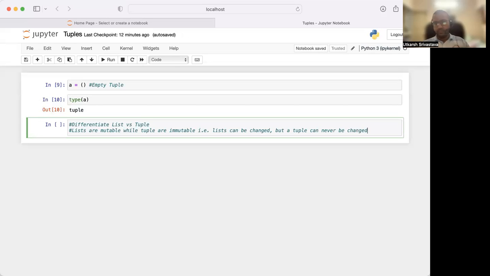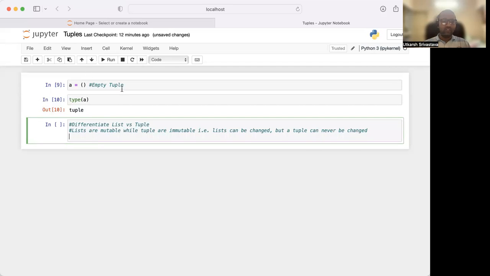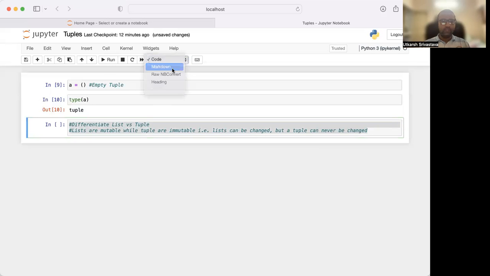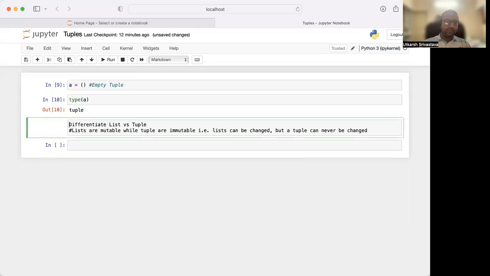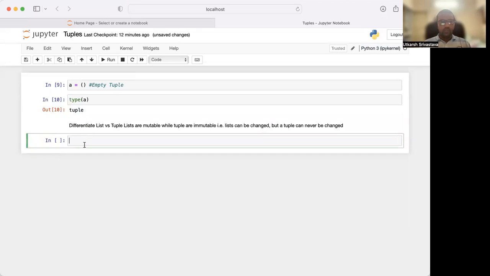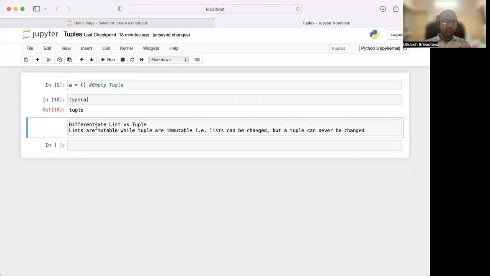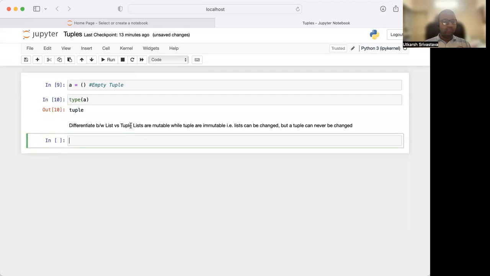Very common answer. We can change lists with the help of certain functions. We can change dictionaries. We can change sets with the help of certain functions. We can update all the other data structures, but we cannot update tuples. All right, so we'll have a look at it. Let me just write this note in Markdown: differentiate between list versus tuple.